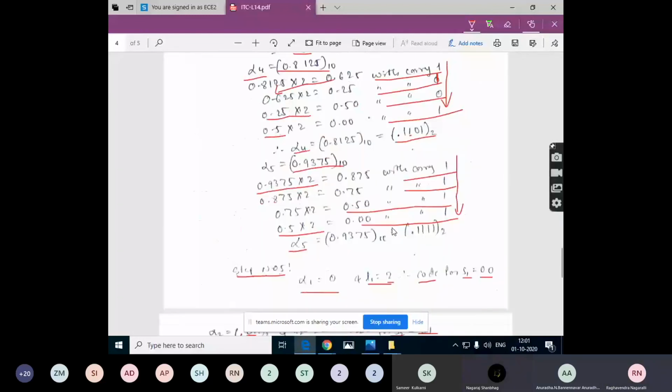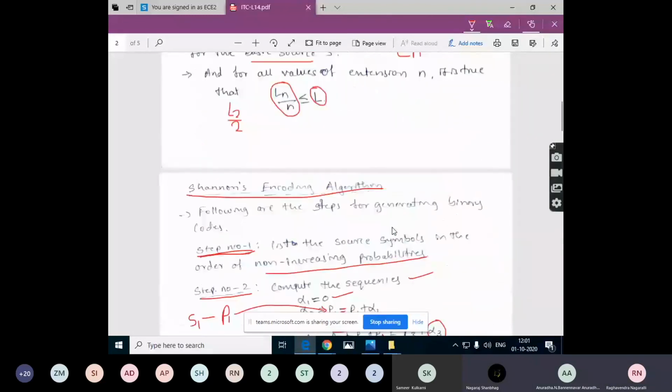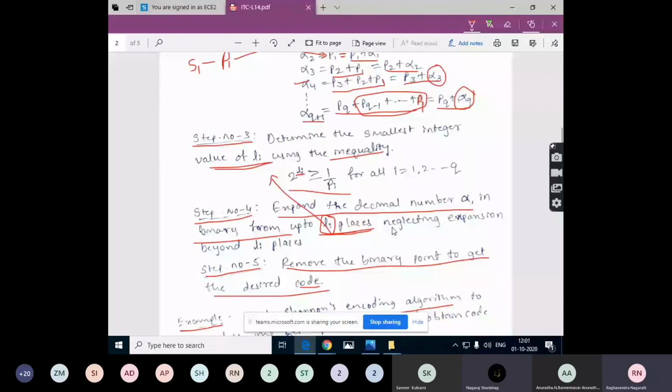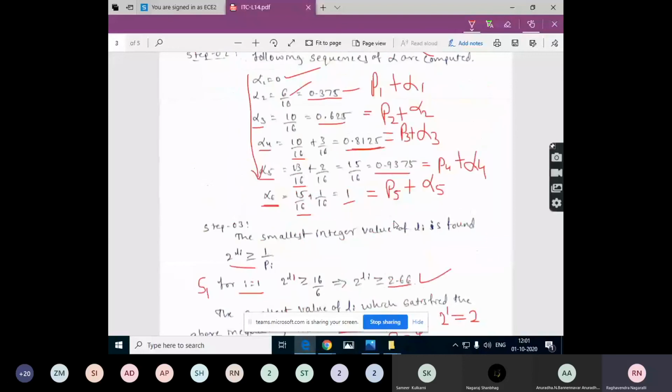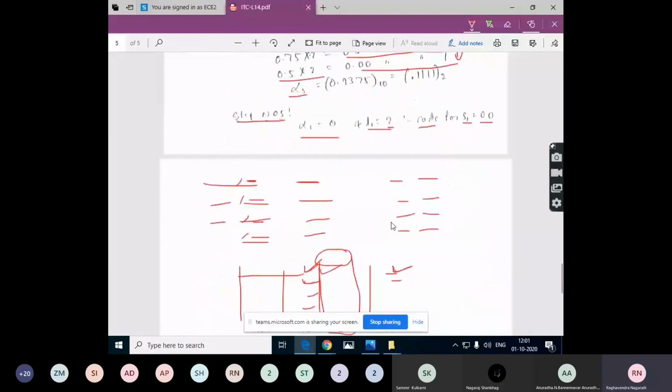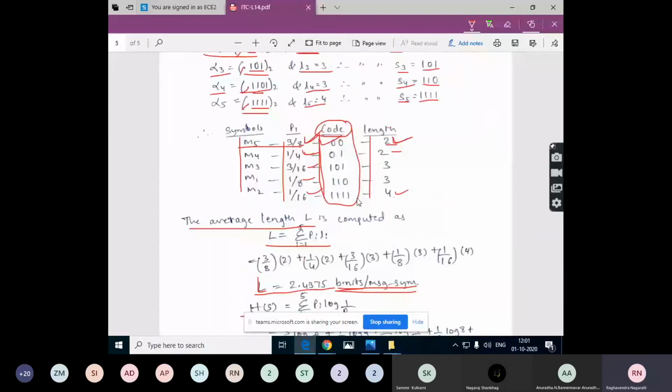In this algorithm, they have provided 5 steps, and we just need to follow those 5 steps to design an instantaneous code. You can observe here the code that we have got is not a singular code, and it is a uniquely decodable code.